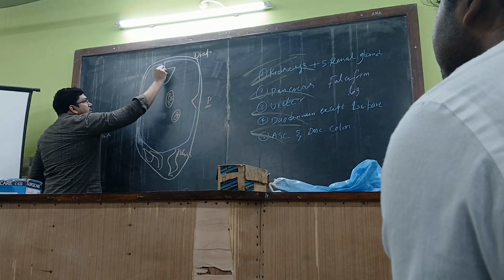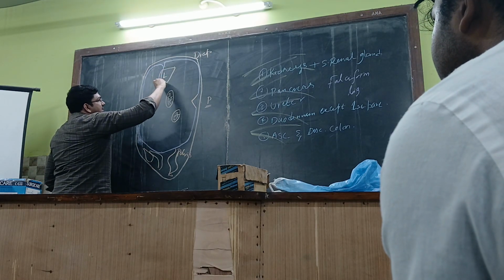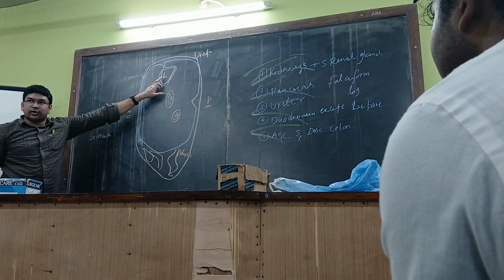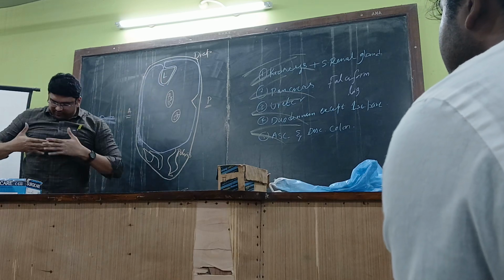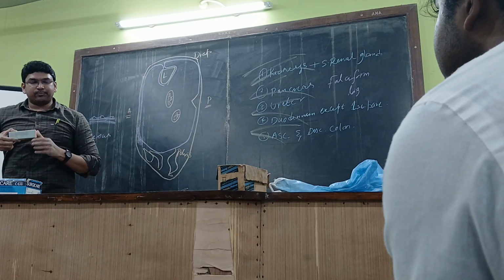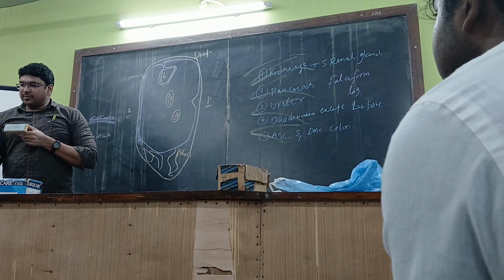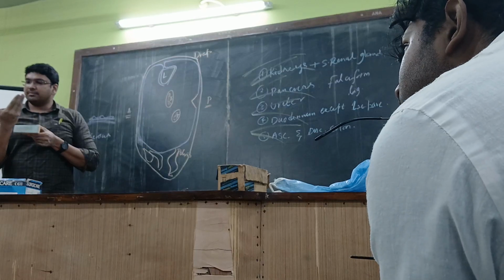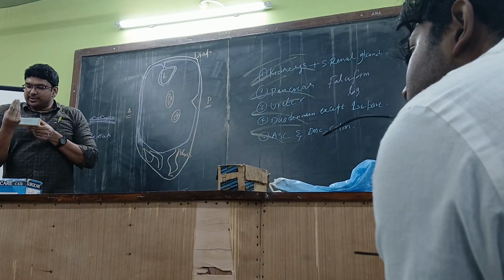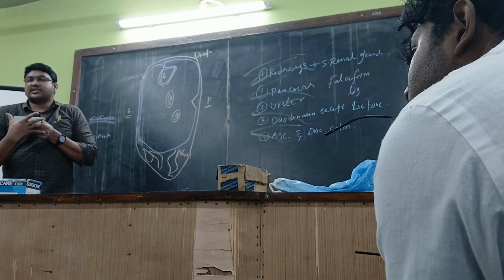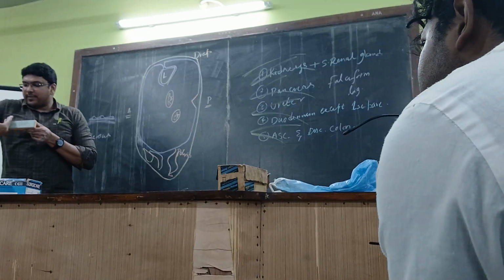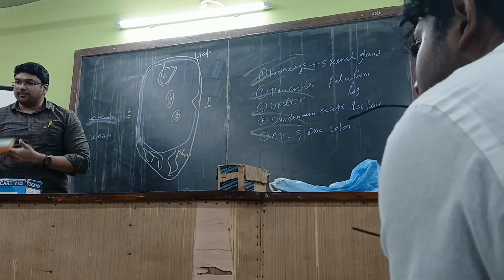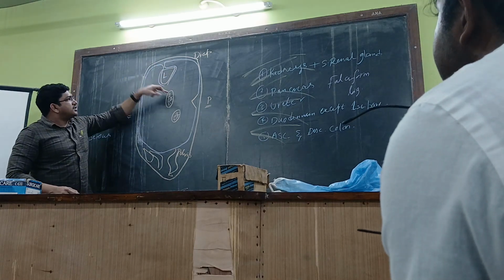Okay, this falciform ligament will be encircling the liver in this manner. The two layers of the falciform ligament will be encircling the liver over here. Get it now? So for example, this is the liver over here. So the falciform ligament will be coming in this manner. Two layers. For example, my thumb is one layer, the right sided layer, my fingers are the left sided layer. Both will be joined with the liver over here and they will diverge in this manner. So this layer will be occupying the right side of the liver and the left layer will be occupying the left side of the liver. Do you understand? First of all, it is enclosing the liver.